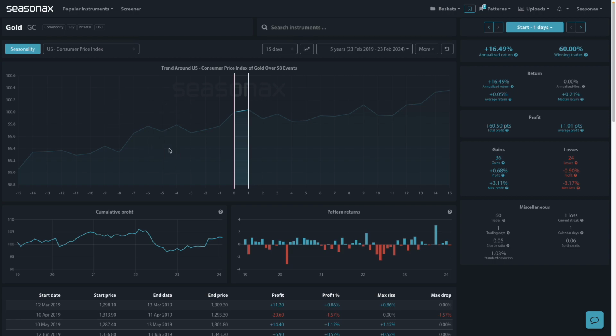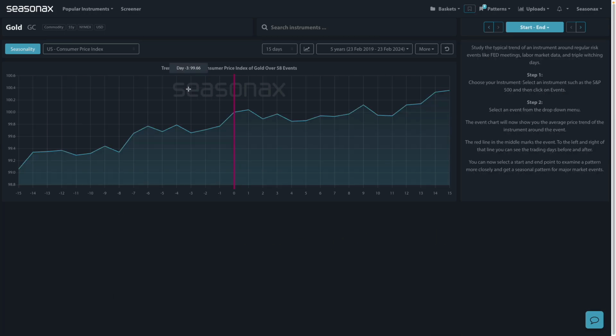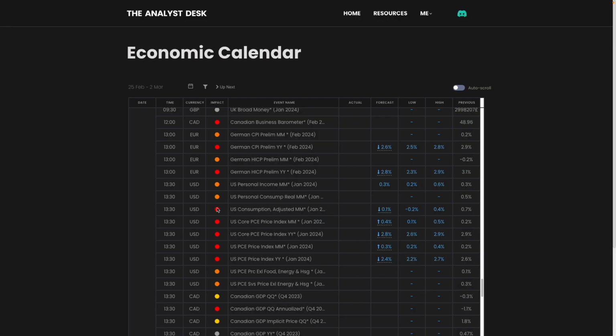Now, on Thursday, we have the Fed's preferred measure of inflation being released. It's the core PCE print. You can see here. Now, the PCE print refers to the measurement of personal consumption expenditures, which tracks the expenditures on goods and services by US citizens. And since around 2012, the PCE index has become the primary inflation index used by the Federal Reserve to guide its policy decisions. It's very important.